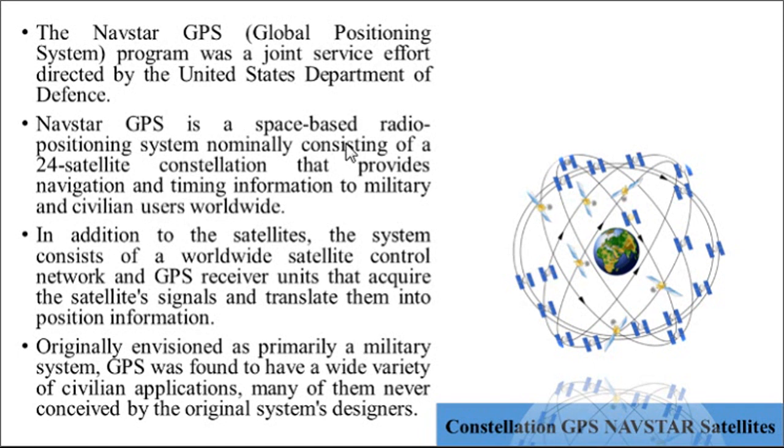Even though America has launched this particular system, in various countries receivers are there, receiving the information and sending it all over the world. Originally envisioned as a primary military system, GPS was found to have a wide variety of civilian applications, many of them never envisioned by the original system designers.